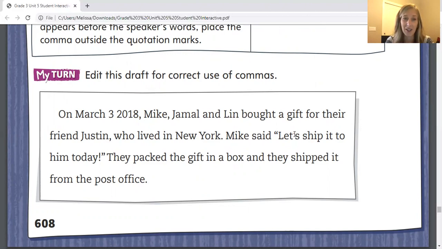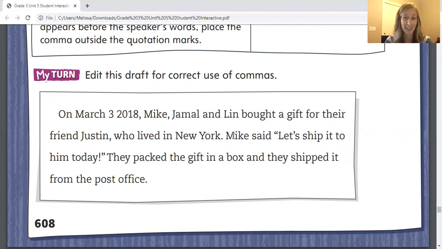Okay, there are a couple errors here. So the first sentence says on March 3rd, 2018, Mike, Jamal, and Lynn bought a gift for their friend Justin, who lived in New York. So I already noticed that after the 3 representing the 3rd of March, you need a comma. On March 3rd, 2018, we're separating that date from the year. Mike, Jamal, and Lynn, so we need another comma after Jamal because we're listing, bought a gift for their friend Justin, who lived in New York.